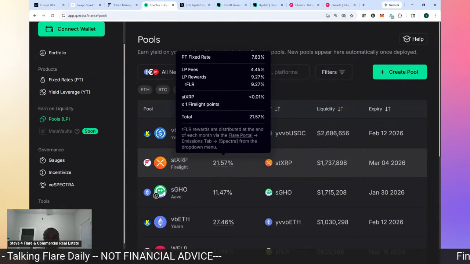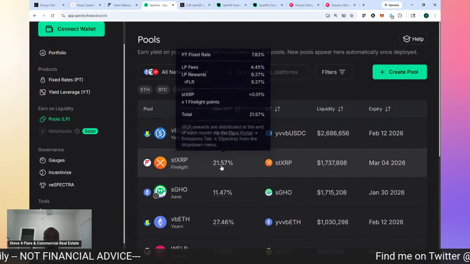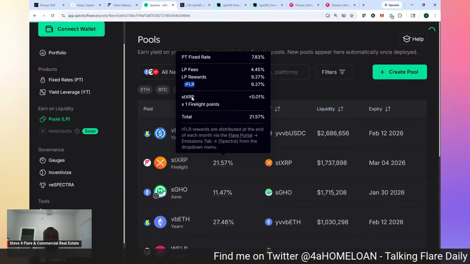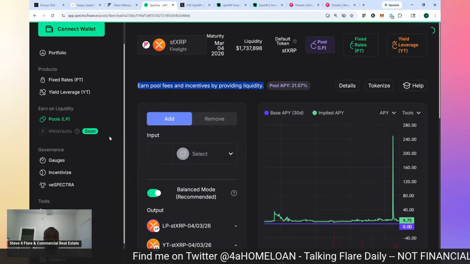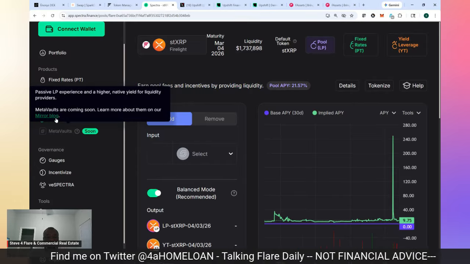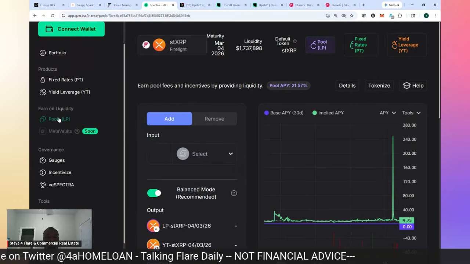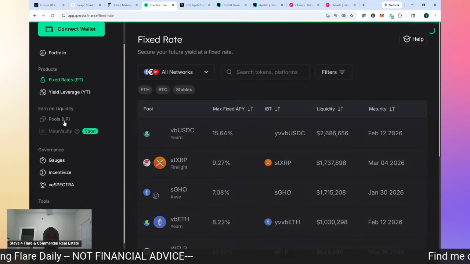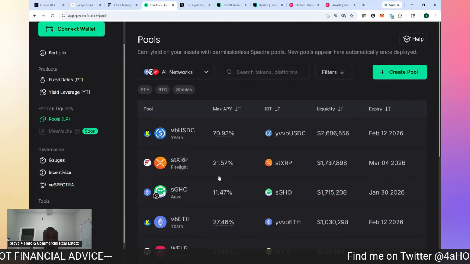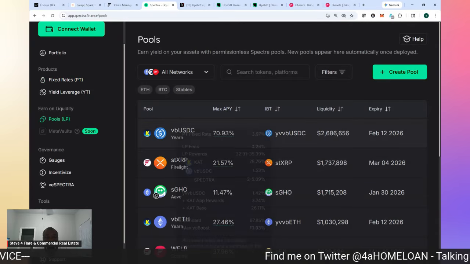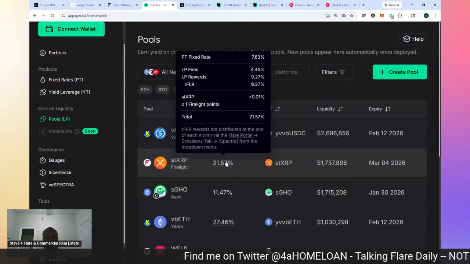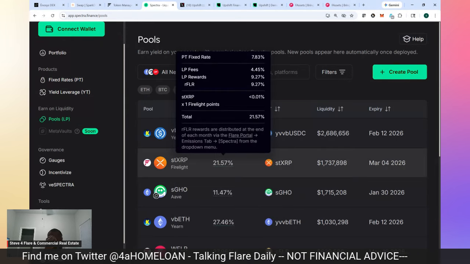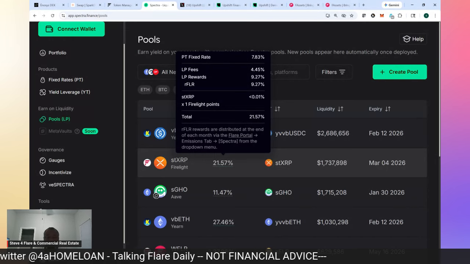LP fees, right? LP fees, RFLR rewards, and then STXRP. I'm earning some STXRP as well. So I could literally just take my FXRP and put it back into an LP pool and continue earning at a really good clip. Okay. LP pool right here. This is how it breaks down. Okay. Paying 21% because I'm holding XRP in the form of STXRP or FXRP.